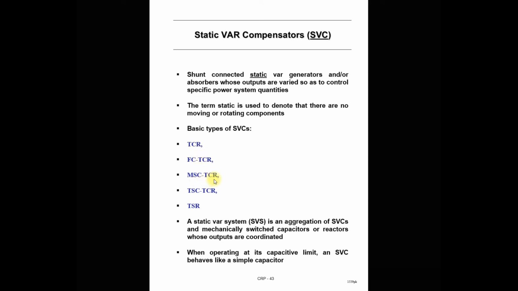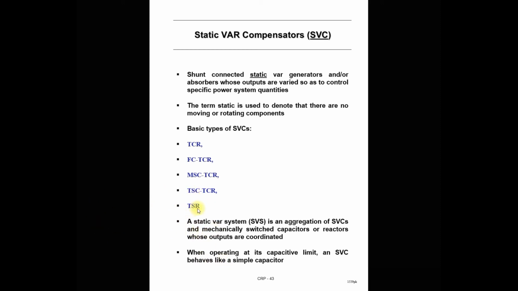Then the MSC-TCR, mechanically switched capacitor thyristor controlled reactor. In this case, the capacitor is switched by a mechanical switch, like a conventional mechanical switch or maybe a circuit breaker. Then we discussed the TSC-TCR, thyristor switched capacitor thyristor controlled reactor. This is a combination of the TCR and thyristor switched capacitor. In this case, the capacitor is switched using thyristors, an anti-parallel thyristor pair connected in series with the capacitor.